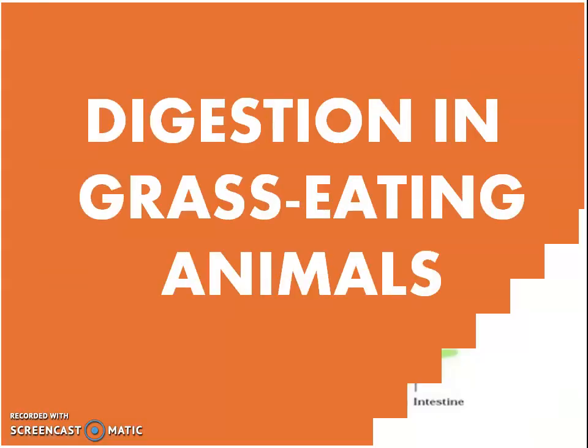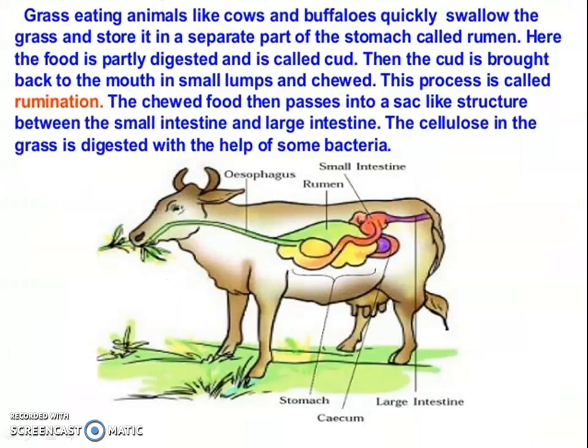Digestion in grass-eating animals. Grass-eating animals like cows and buffaloes quickly swallow the grass and store it in a separate part of the stomach called rumen. Here, the food is partly digested and is called cud. Then the cud is brought back to the mouth in small lumps and chewed. This process is called rumination. The chewed food then passes into a sac-like structure between the small intestine and large intestine. The cellulose in the grass is digested with the help of some bacteria.